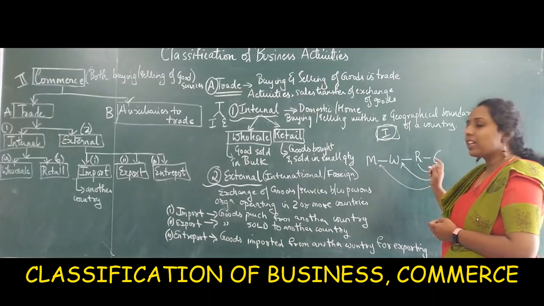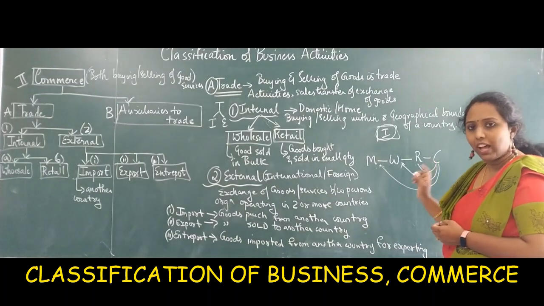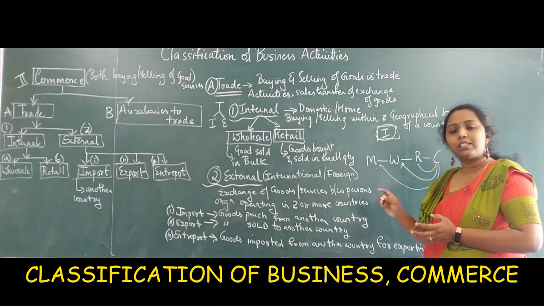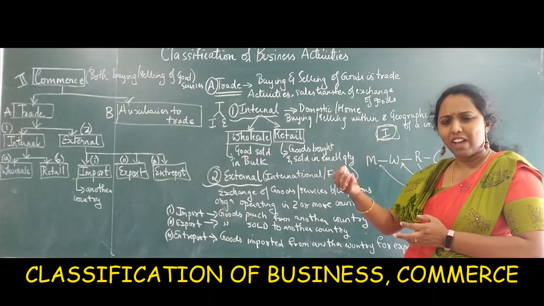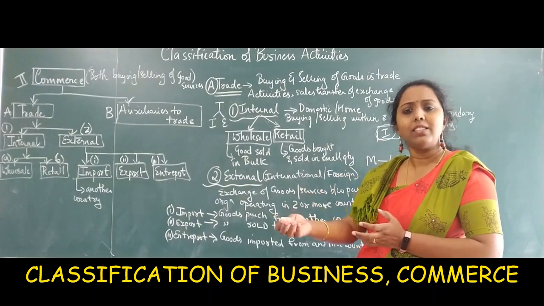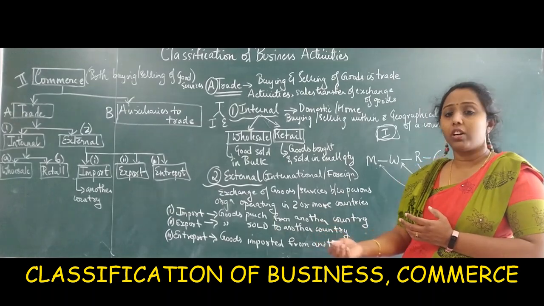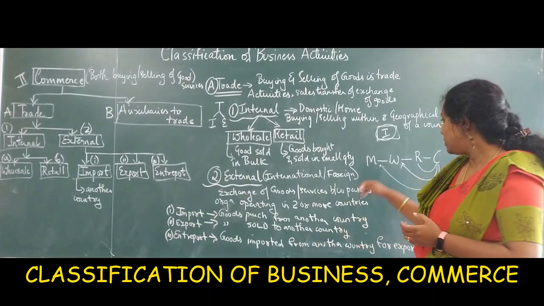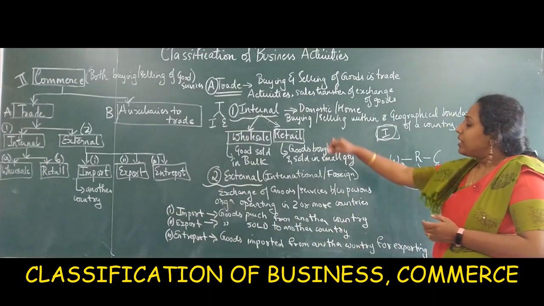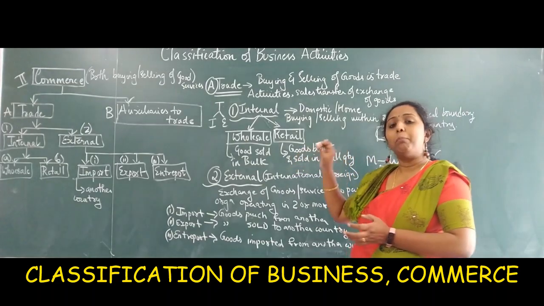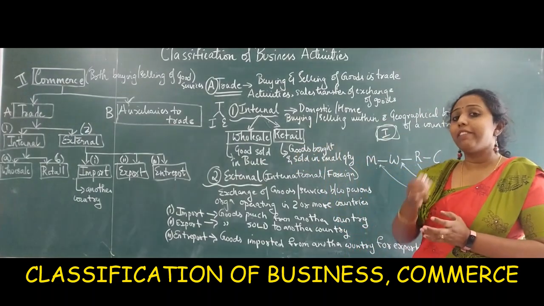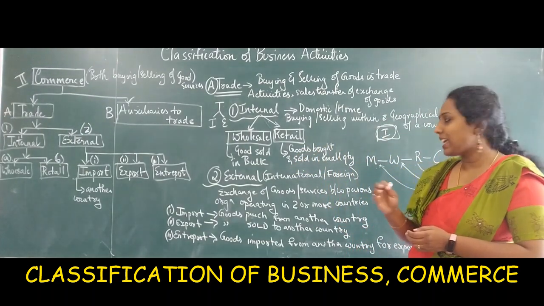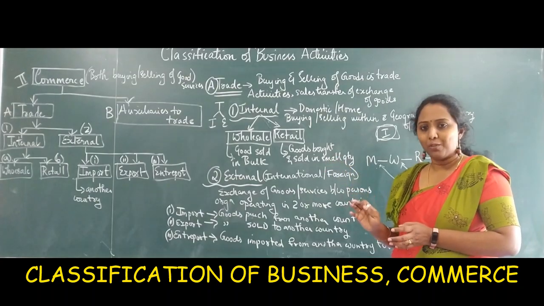Basically, retailers are the small shops close by our houses. A wholesaler is a shop where you have to travel a distance. It depends on what kind of things you are buying. Retail is goods bought and sold in relatively smaller quantity, for example the shops close by your houses.